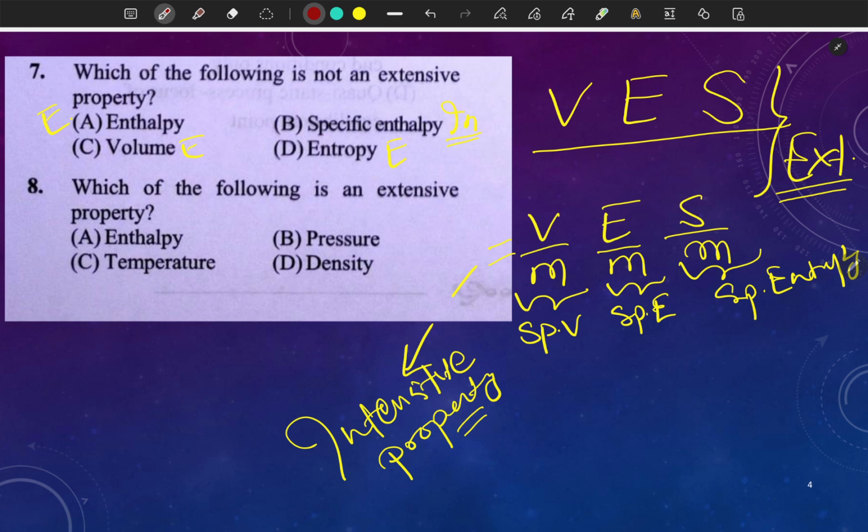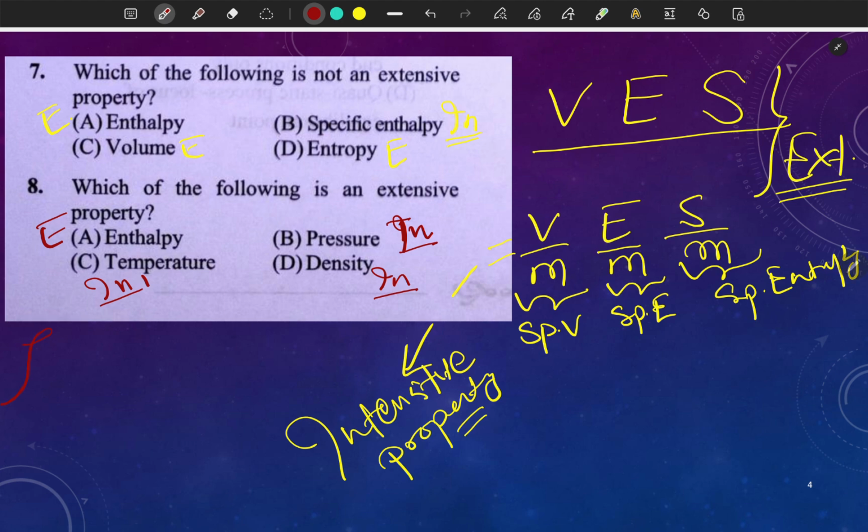Which of the following is an extensive property? Okay, let's check. Enthalpy is extensive. Pressure is what? Intensive. Density is intensive. Temperature is what? Intensive, right? So I hope this is clear. Pressure, temperature, density are intensive properties because these properties do not depend on the mass of the system.